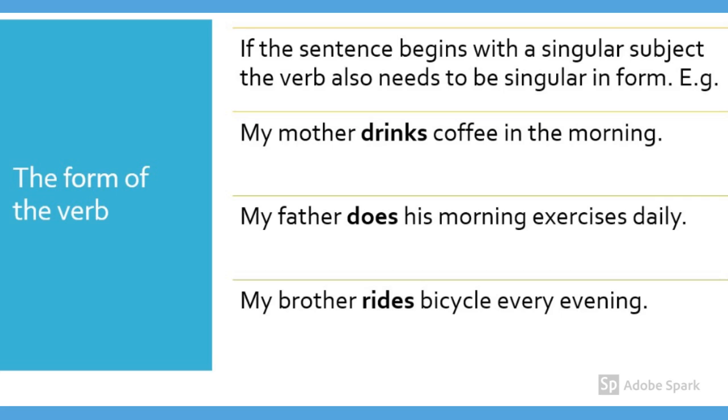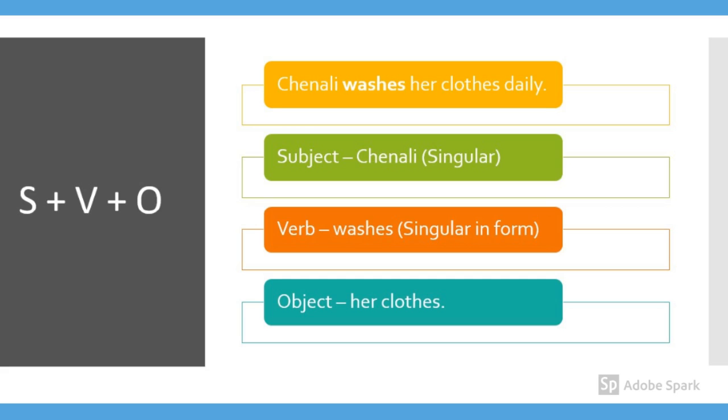How are these singular verbs formed? You have to add S sound at the end of the verb root. Drink plus S, drinks. Do plus ES, does. Ride plus S, rides. Let's learn the SVO concept. Subject, verb, object.